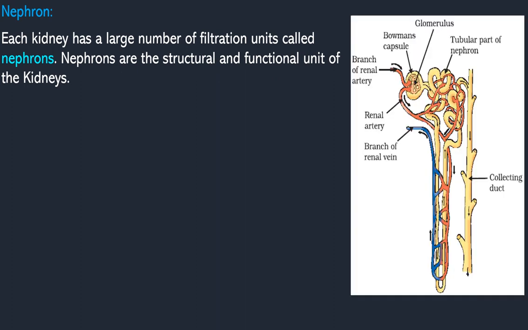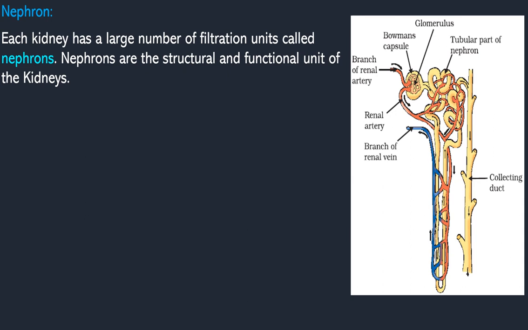Now we are going to know about this. This is the structure of the nephron. What you are seeing is a tube like, almond colored or light yellow colored structure, that is called the nephron. From here to this is the collecting duct. It is not a part of the nephron. The nephron starts from here. It is a tubular structure. At one end it is cup shaped.